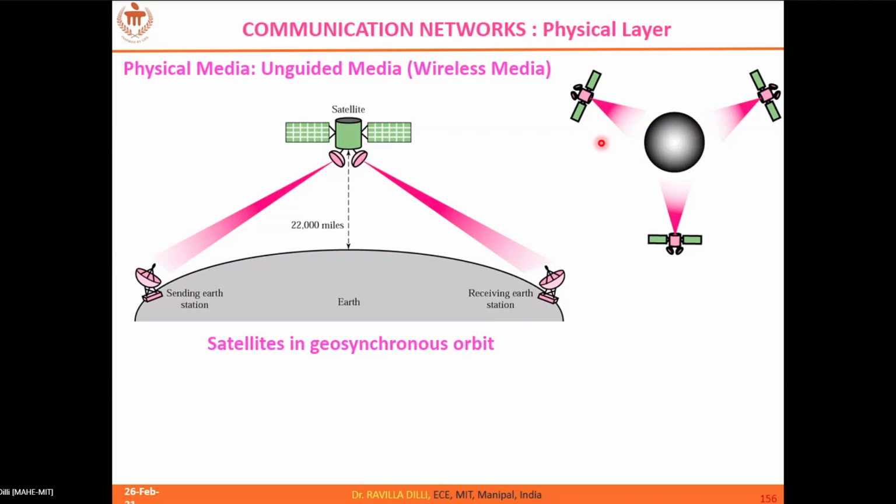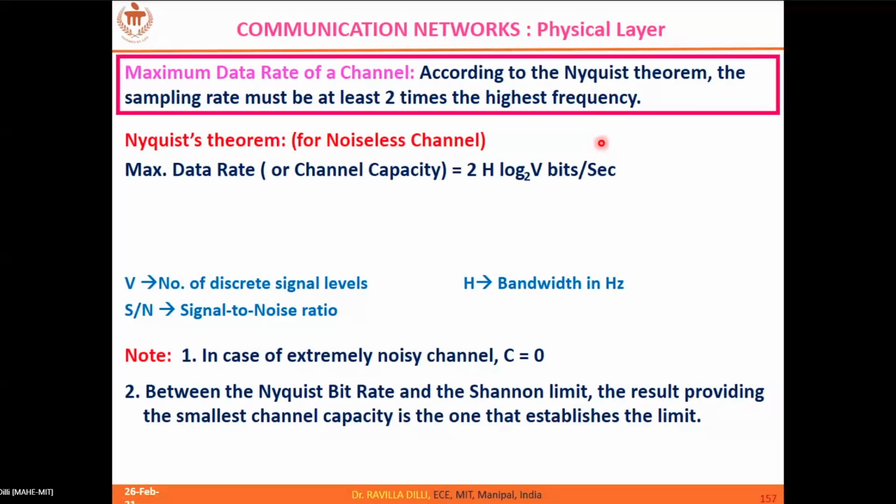Optical fiber has very little attenuation at a higher cost, and if you go for wireless communications, then you have to mind the range of frequencies that you use based on your application. So this is one aspect of the physical layer, and the next aspect is: what is the maximum channel data rate that it supports? Okay.